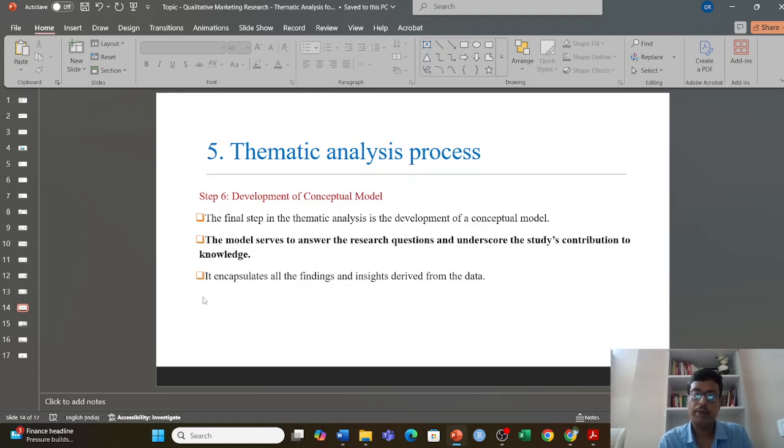So that is called the development model. What I find, if I consider the example of quick commerce, I can start with a topic: what are the important factors responsible for the rise of e-commerce and affecting customer purchase decisions. In the conceptual model, I can go with, okay, based on the thematic content analysis, can you come up with three antecedents that positively affect purchase behavior in the case of quick commerce? That's the conceptual model we'd like to develop, right?